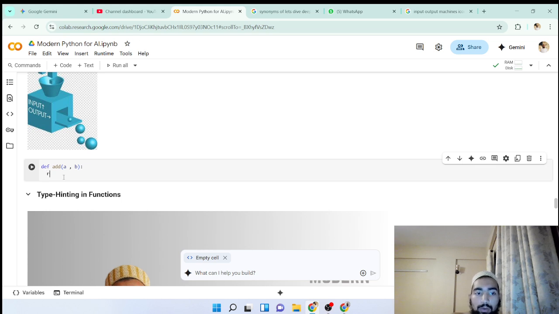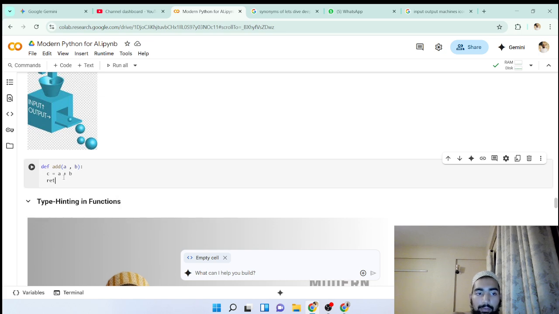You will now process those arguments. For example, I am making a variable called c that is going to add a and b. It will add a and b and save the value in itself. After that, I will return c. The return statement is the slab we can see in this machine which will output the result. It is indispensable that you give a return to any function you are defining.